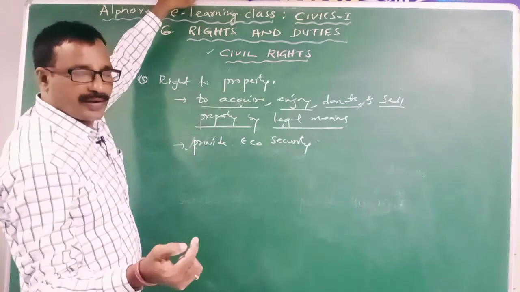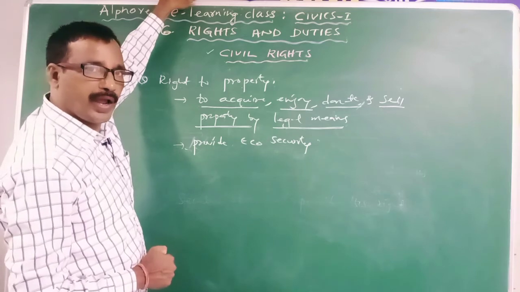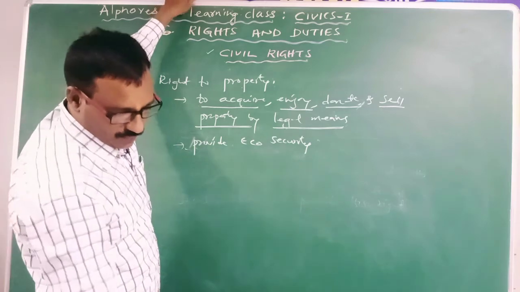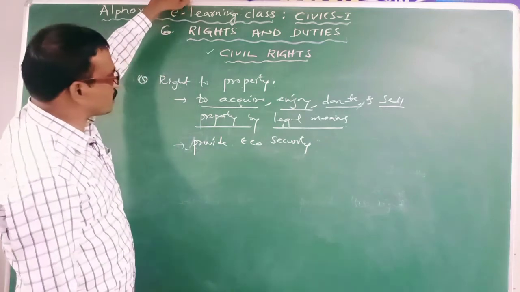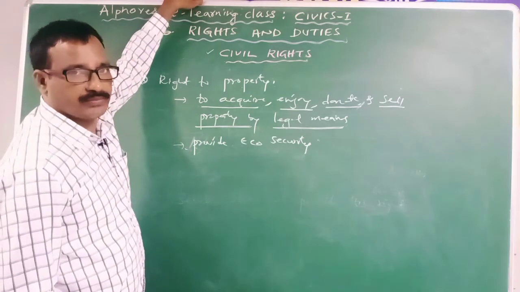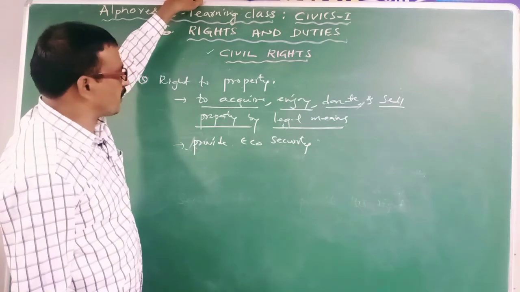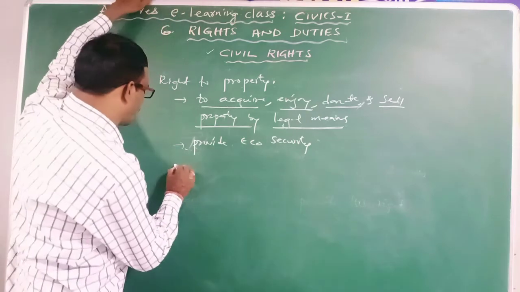The economic freedom to the individuals, and the people will lead a happy life. And one more thing, it is very essential for development of the individuals in the economic sphere. Clear?